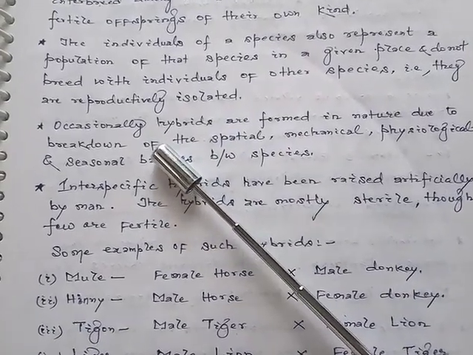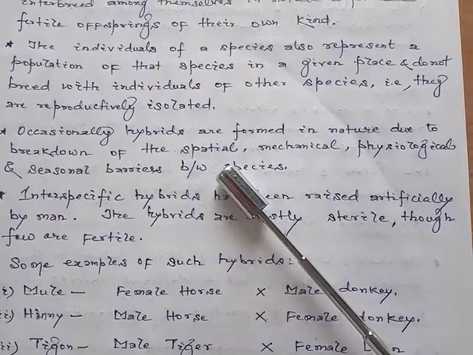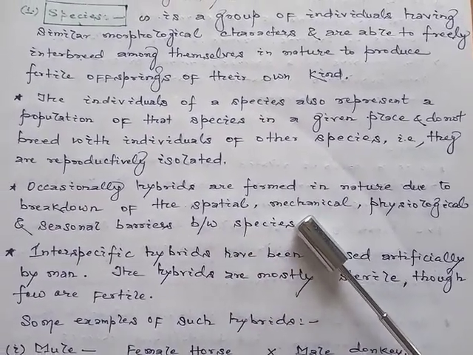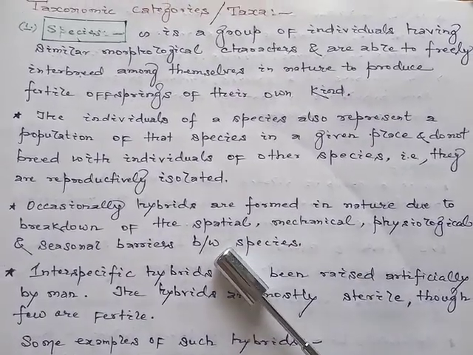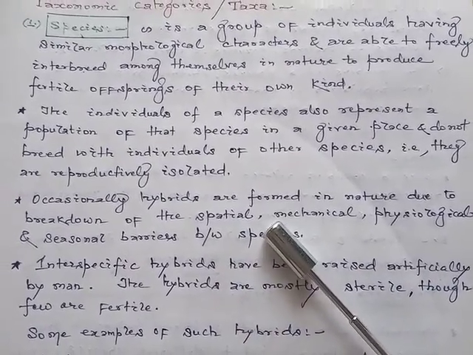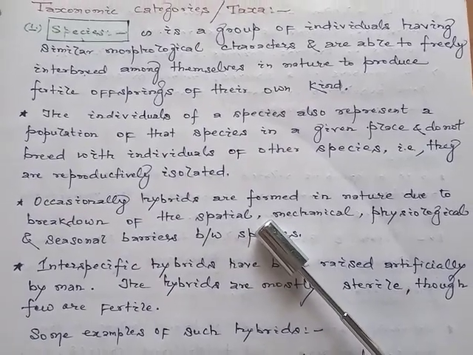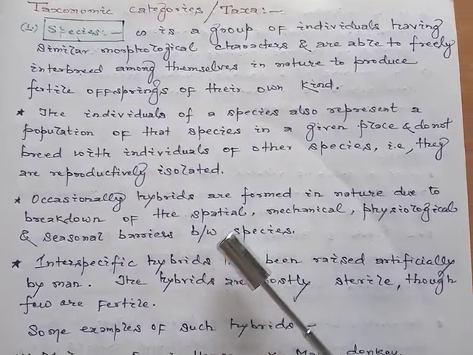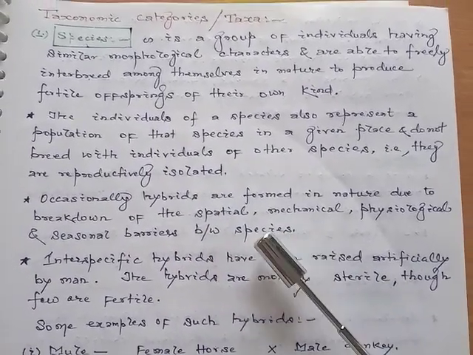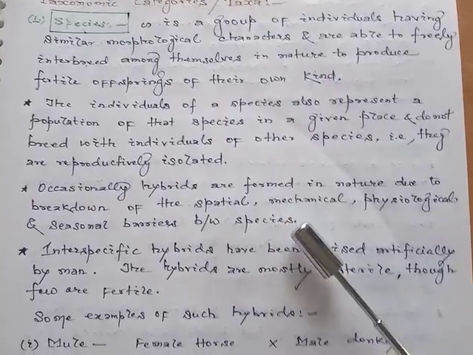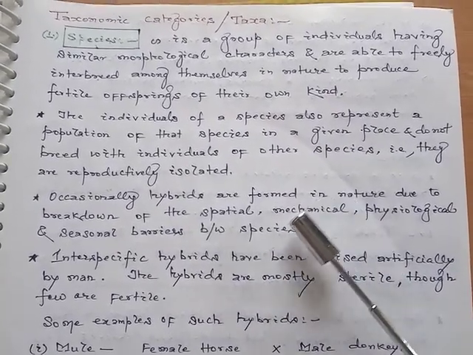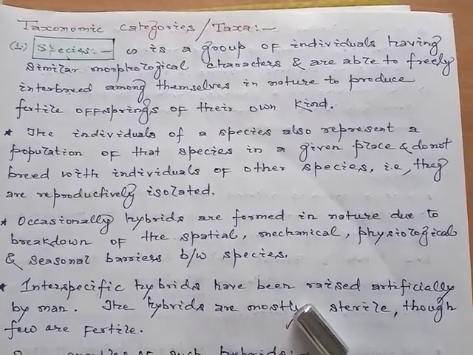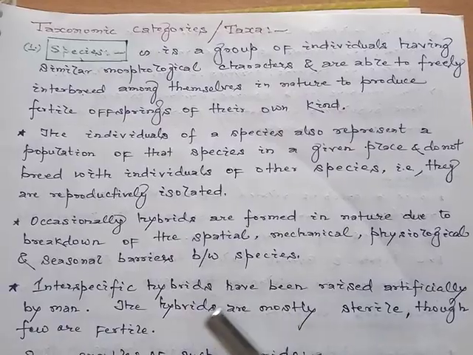Occasionally hybrids are formed in nature due to breakdown of the spatial, mechanical, physiological and seasonal barriers between species. So hybrids are formed in nature due to the breakdown of those barriers that were created. Interspecific hybrids have also been raised artificially by man.